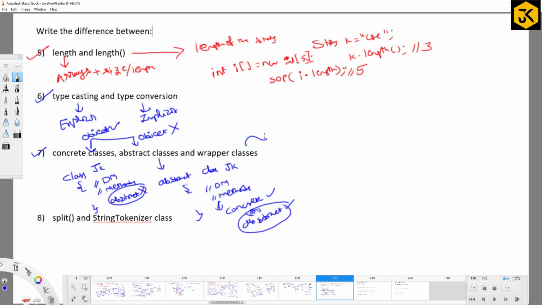And wrapper classes is meant for what? These are a kind of predefined classes which is meant for the purpose of conversion and to try to implement Java as a 100% object oriented programming language, right? Is Java a 100% object oriented programming language? No, because of the existence of the primitive data types.